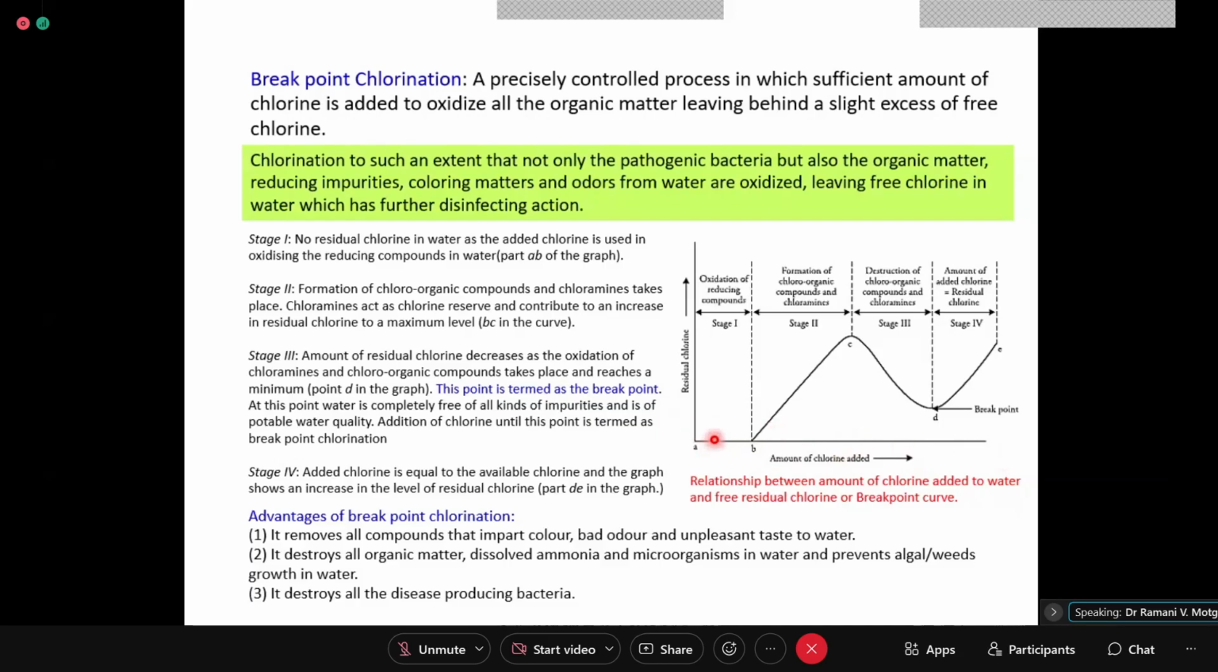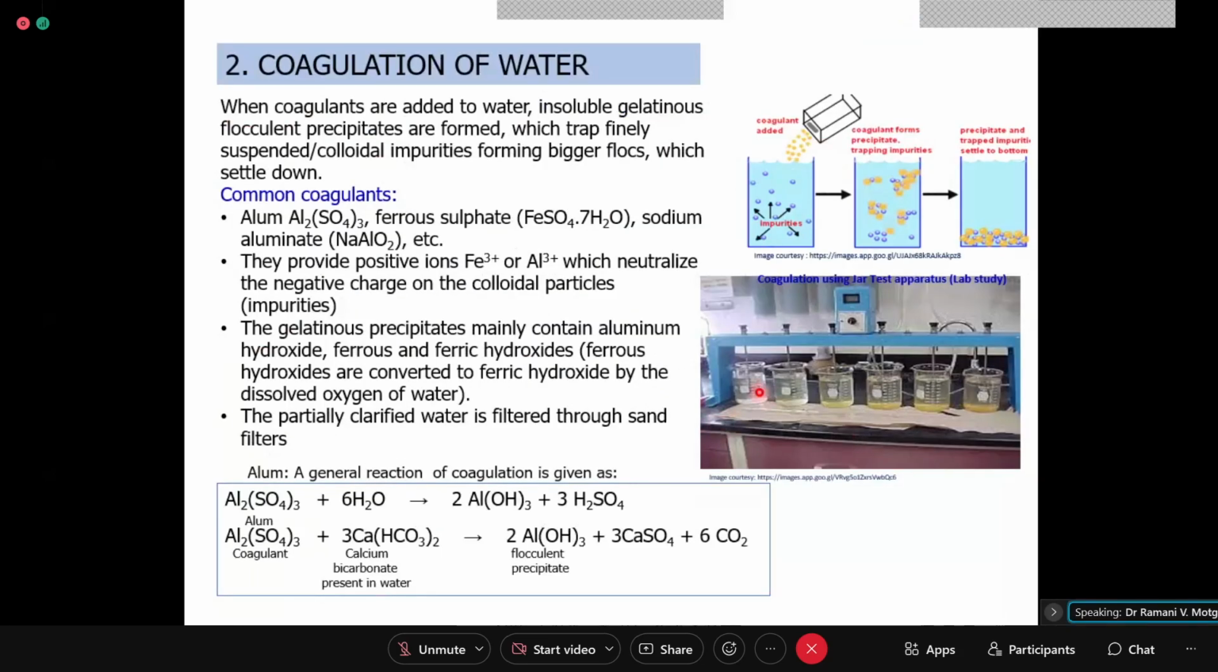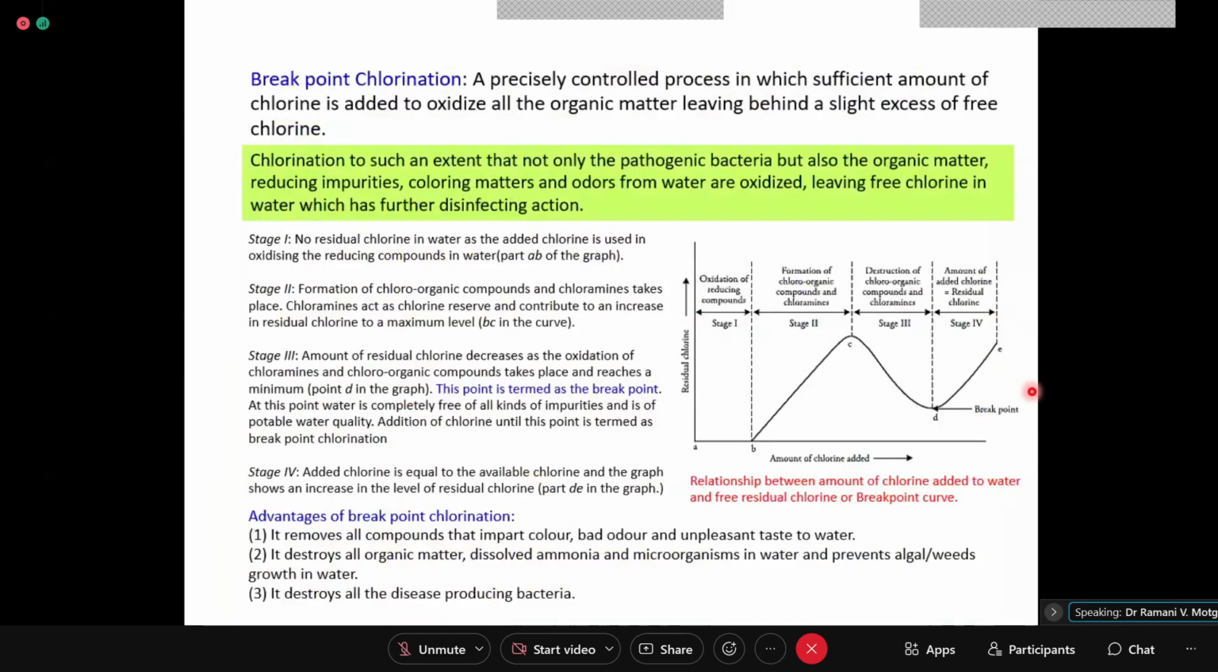So in the first one you don't add anything. In the second one you add, say, 10 grams, then 20 grams, 30, 40, 50, 60, like this, in 1 liter. Are you getting it? Such type of beakers, and 1 liter of raw water is taken. Then you stir it nicely, and within 5 minutes you go for checking the quantity of residual chlorine remaining behind.